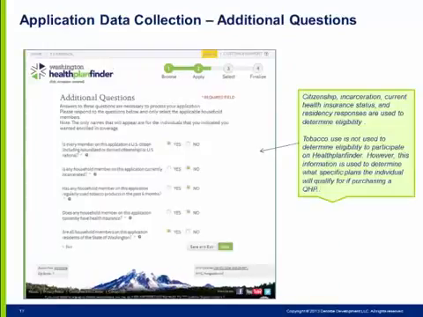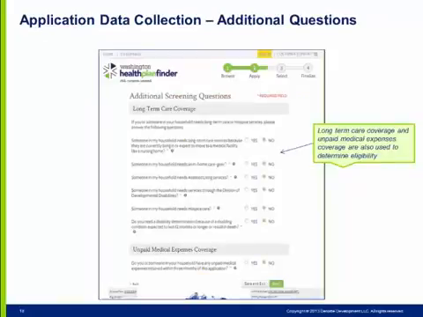Next, the primary applicant will answer a series of additional questions to indicate citizenship status, incarceration status, tobacco use, which does not affect eligibility for Apple Health, current health insurance status, and Washington residency. Information provided here will be validated against the Social Security number provided earlier. Next, the primary applicant will answer a series of additional screening questions to indicate long-term care coverage or unpaid medical expenses coverage, also referred to as retroactive coverage.